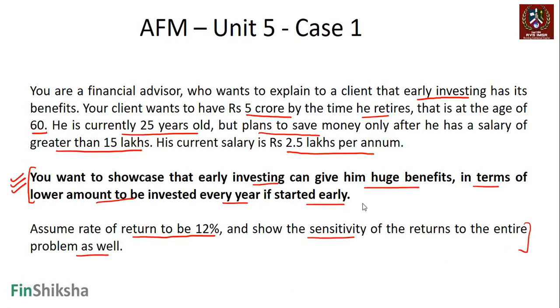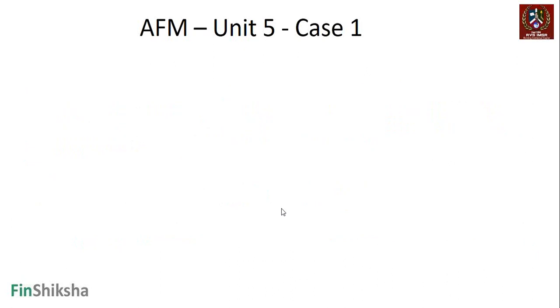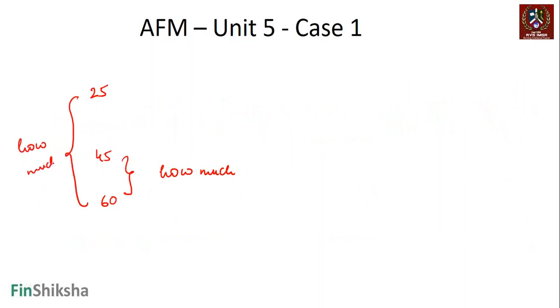Today the age is 25. If he waits till the age of 45 and then invests, how much money does he need to invest every year, versus if he were to invest from today, how much is required every year, assuming a 12% rate of return?